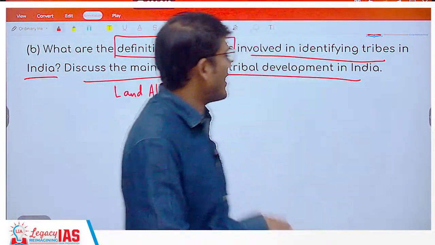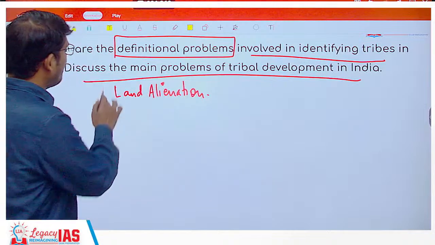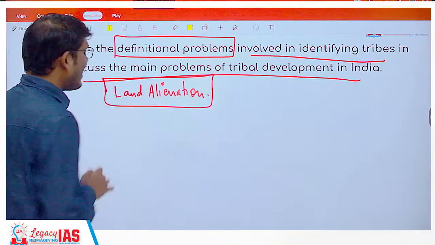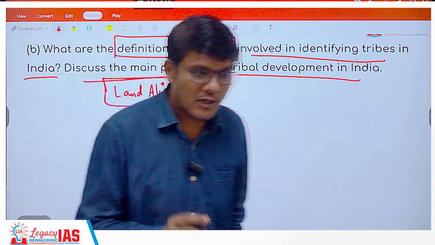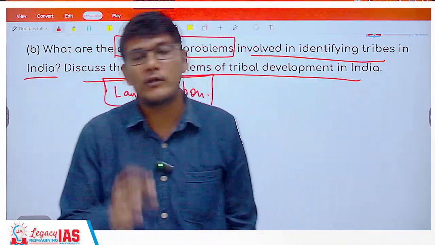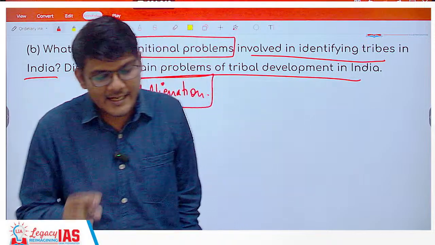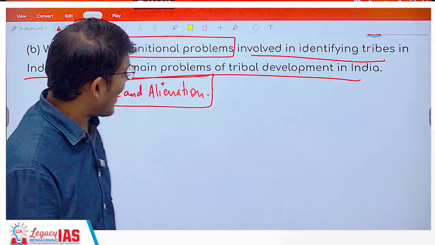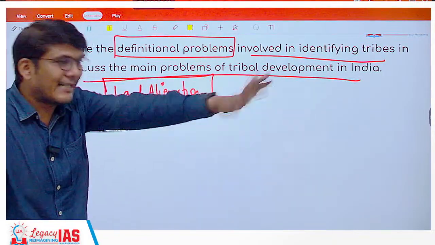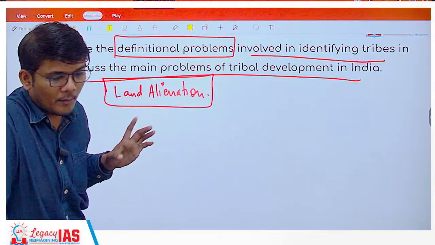Everything, living, dying, every day-to-day thing, everything happens here. So this land is not just land, but their livelihood, their life, their food, clothing, shelter, everything is the land. So when you alienate them with respect to the land, they feel completely alienated. So this is one big problem.